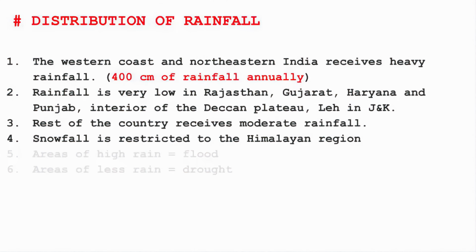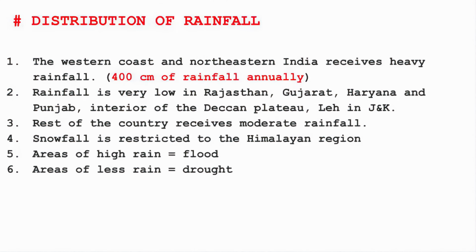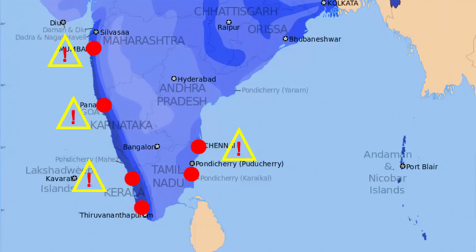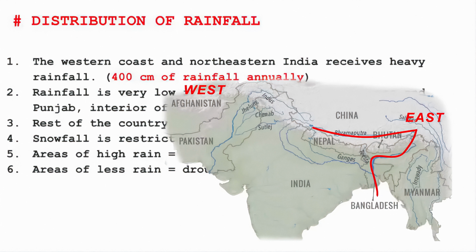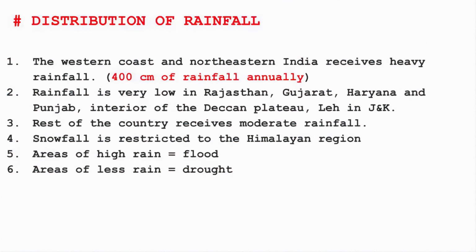Now generally the areas that receive high rain will also face floods. That's why you see the coastal region of Tamil Nadu, Mumbai, Goa, Kerala, they receive floods too if the rainfall is very high. And the northeastern states of Meghalaya and Assam, they receive flood due to the flow of Brahmaputra river. We have read in previous chapters how Brahmaputra river floods the area of Assam and Meghalaya. Now the areas that have less rainfall, they'll generally face drought. So I hope you understand the connection.